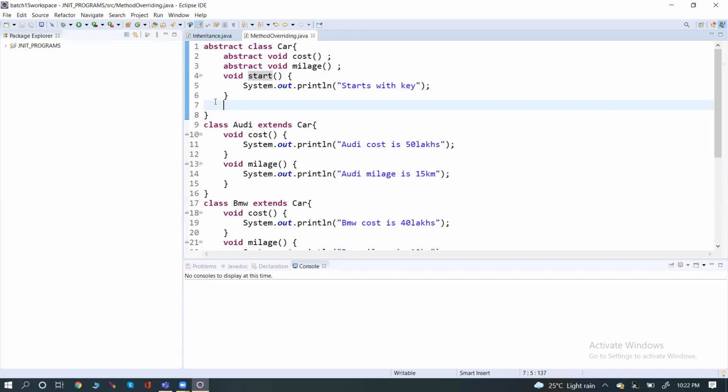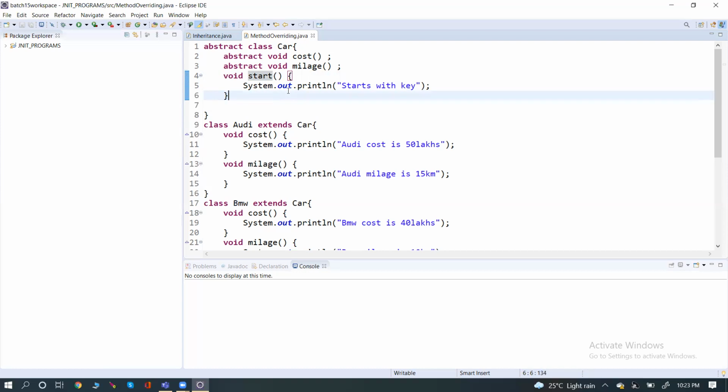Sir, can you repeat the question? Here, for an abstract class, we cannot create the object, and we are writing a method void start inside this abstract class. So how will you execute this method? We are not able to create the object, right?